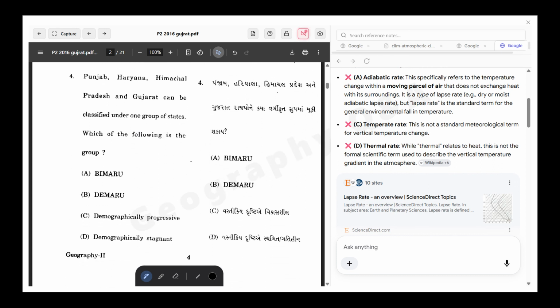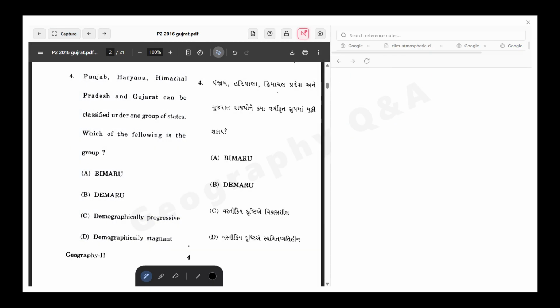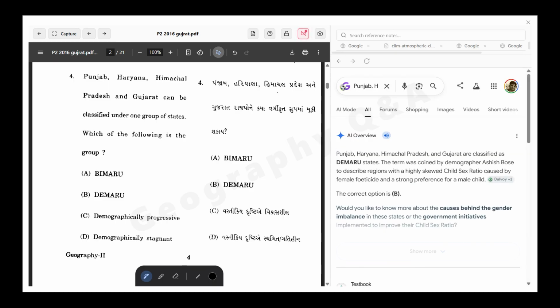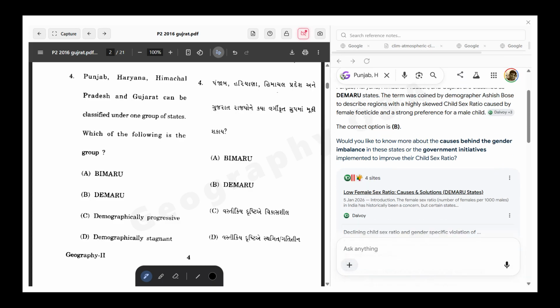Now next question: Punjab, Haryana, Himachal Pradesh and Gujarat. Demographically, they can be correctly classified in the group of states of which of the following: Bimaru, Demaru, demographically progressive, demographically stagnant. So Demaru state, so what is the full form of Demaru?